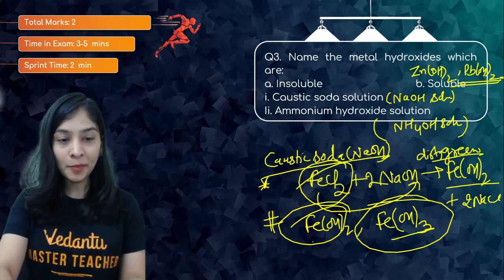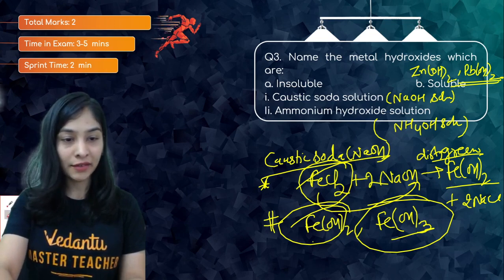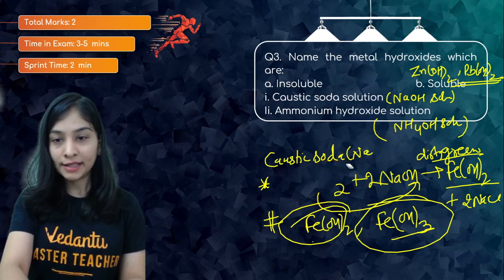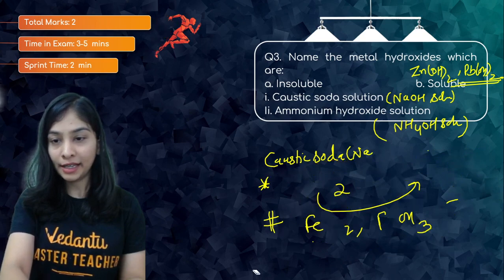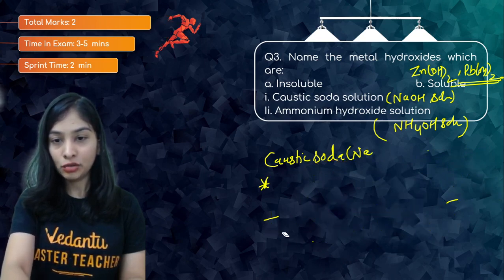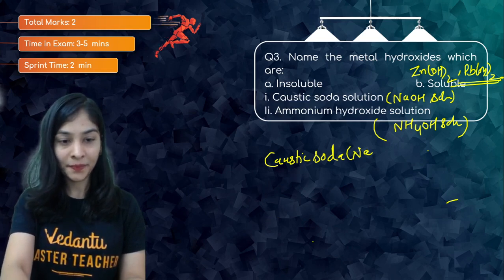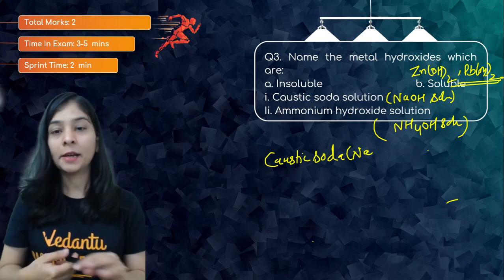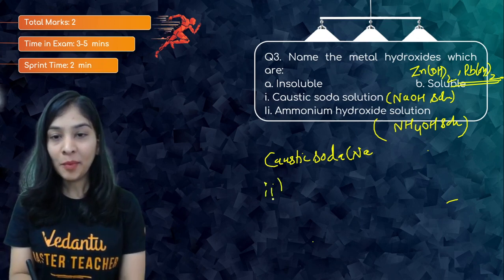Let's talk about the second part. I'm going to erase this part which I've written so that you guys can see that properly and I can explain properly too. Done. Now the second part is ammonium hydroxide solution.